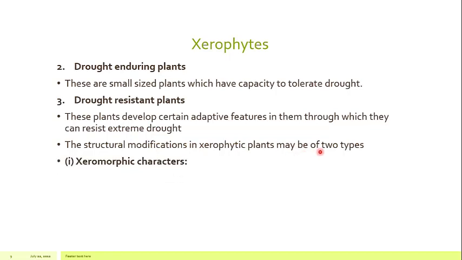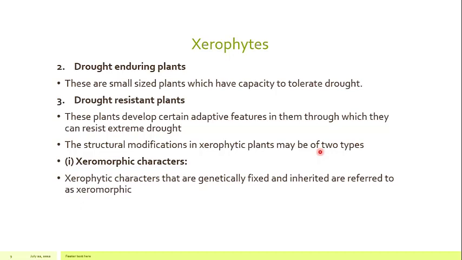So structural modification in xerophytic plants may be of two types. What we are discussing is the drought resisting plants, and in these drought resisting plants there are structural modifications. Those structural modifications in xerophytic plants may be of two types: either xeromorphic characters, or xeromorphic adaptations, xeromorphic modifications. And what are those xeromorphic adaptations? Xerophytic characters that are genetically fixed and inherited are referred to as xeromorphic.